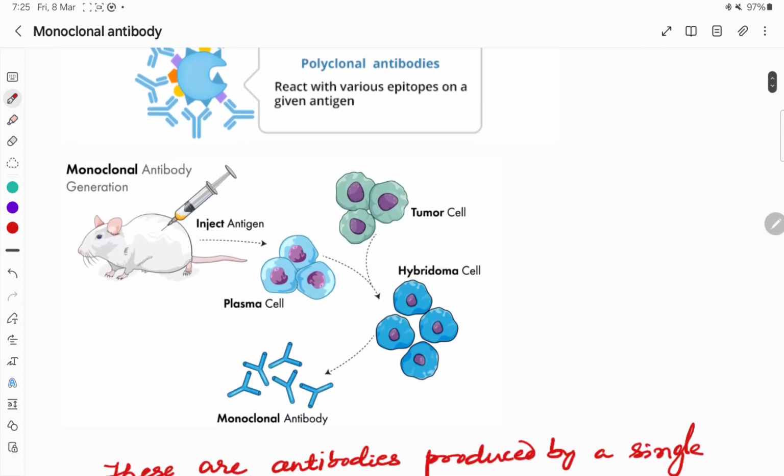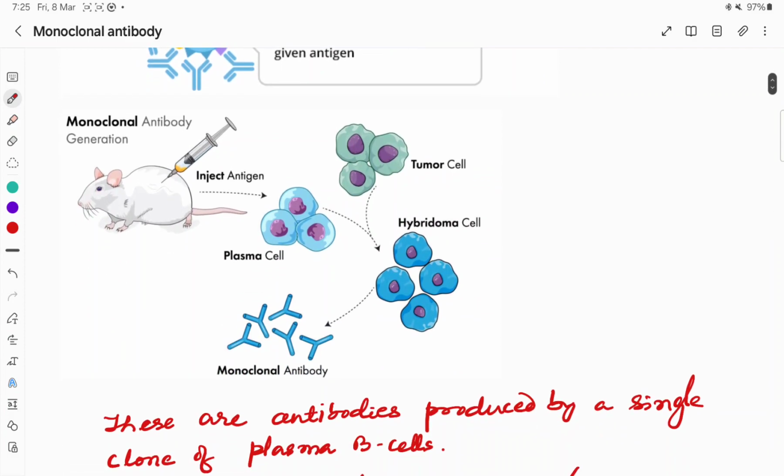So how do we prepare? We will first inject the antigen against which we want to produce the antibody, and we will take the spleen, then we will harvest the plasma B lymphocytes, then we will hybridize it with a tumor cell, and that hybrid cell we call a hybridoma. One part is the tumor cell, because of which there will be uncontrolled proliferation.